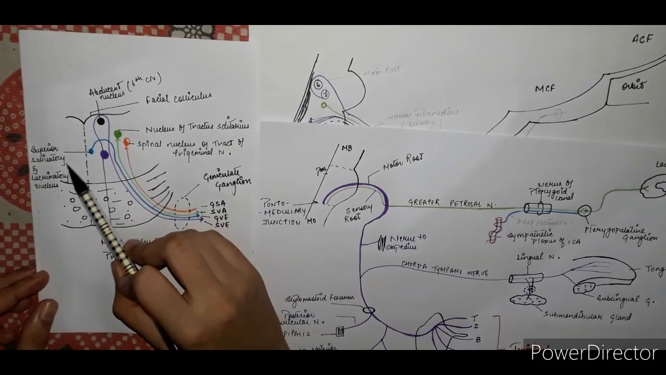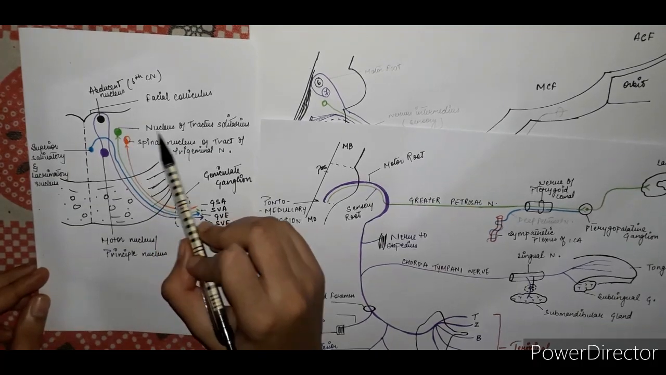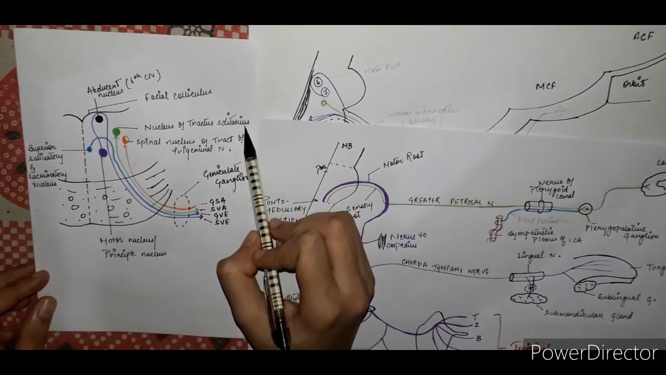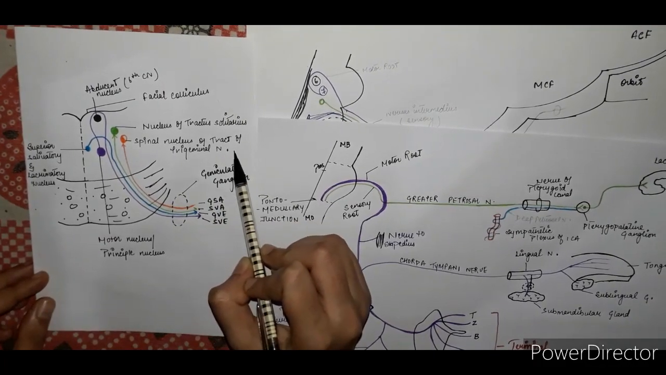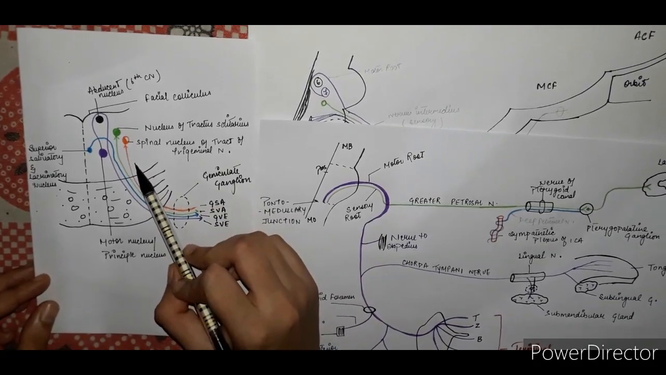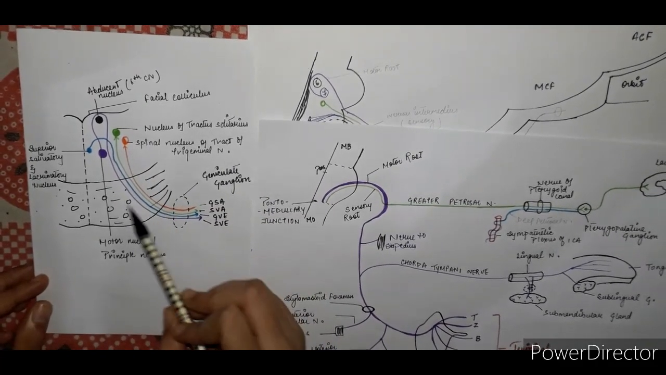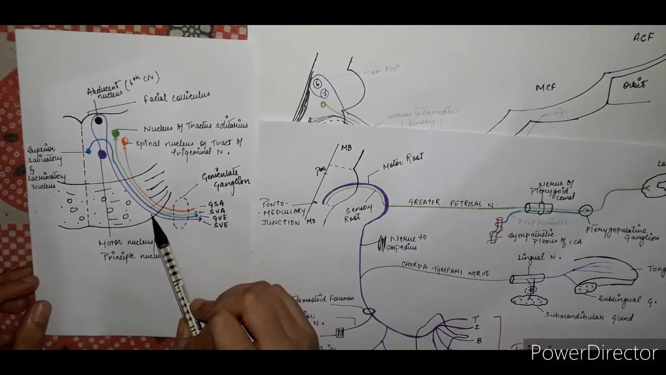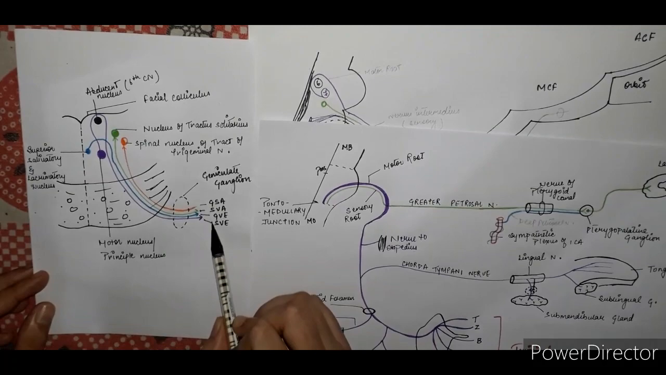This is the superior salivatory and lacrimatory nucleus, which is sensory, and this is the nucleus of tractus solitarius and spinal nucleus of trigeminal nerve. These all are sensory nuclei and together known as nervus intermedius. These all along with the motor nucleus exit from the brainstem through the pontomedullary junction.